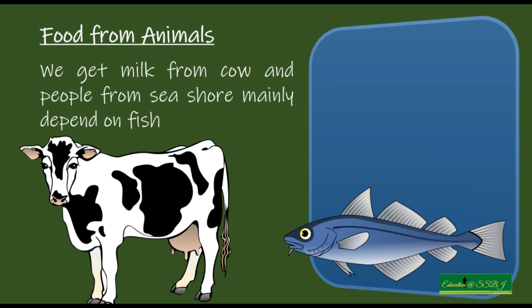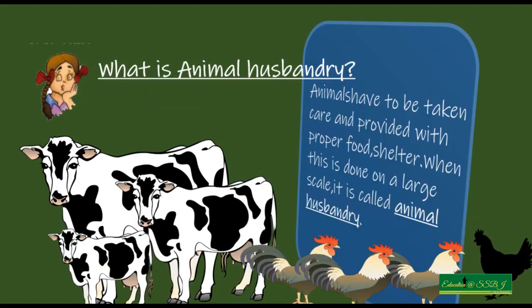And taking care of animals comes under animal husbandry. Animals have to be taken care of and provided with proper food, shelter. When this is done on a large scale, it is called animal husbandry. And here we have summarized, somewhat revised in brief the contents of this unit,